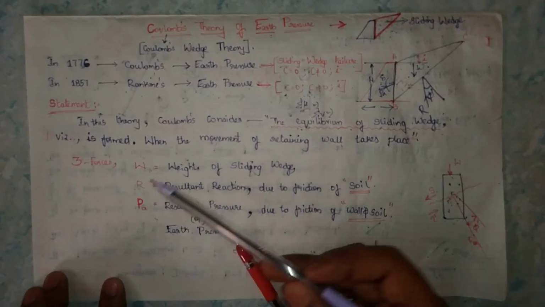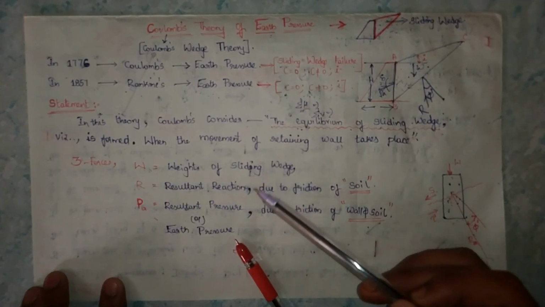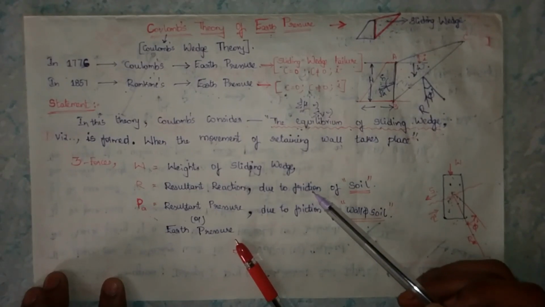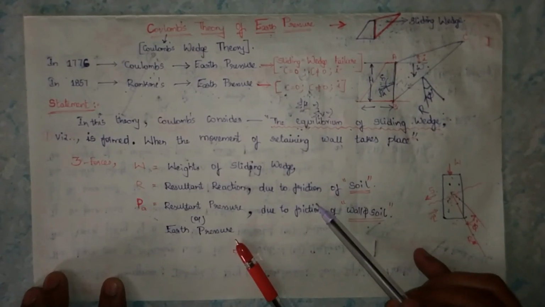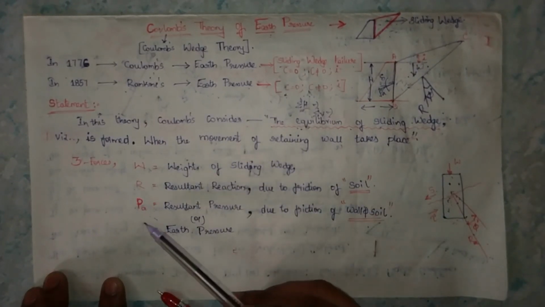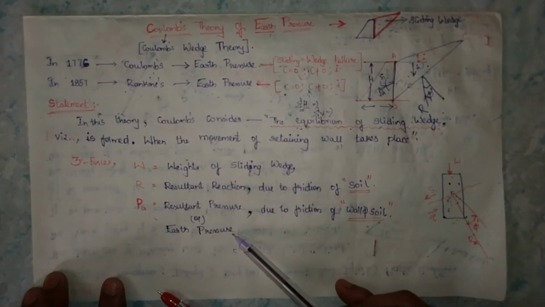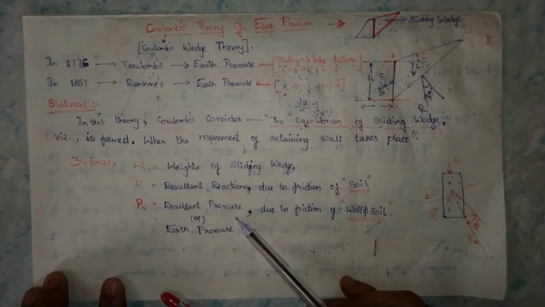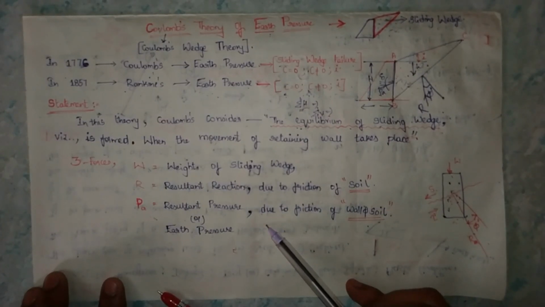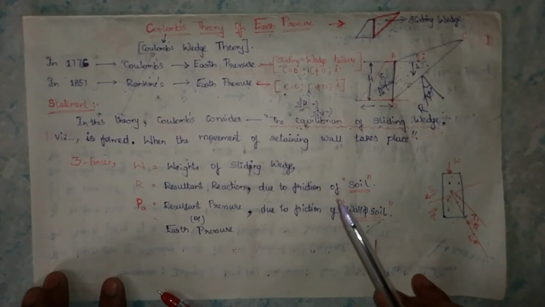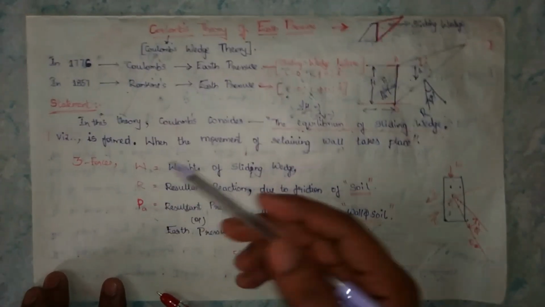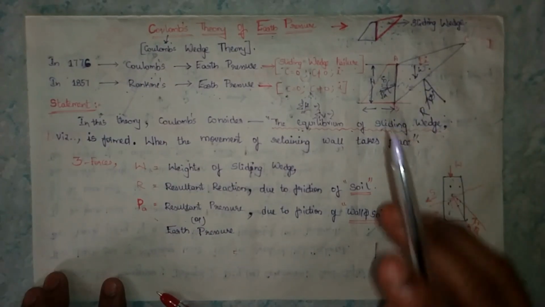R means the resultant reaction due to the development of friction in soil. PA means the resultant pressure, or earth pressure, which is developed due to friction between wall and soil. With these three forces, the sliding wedge is formed.